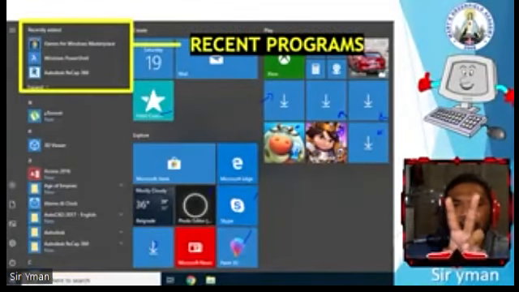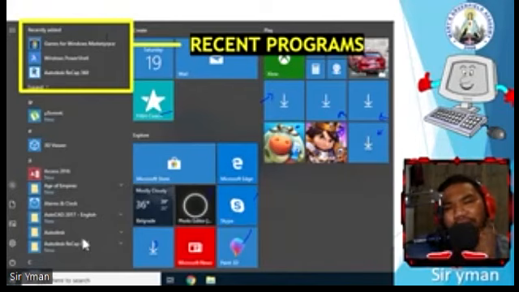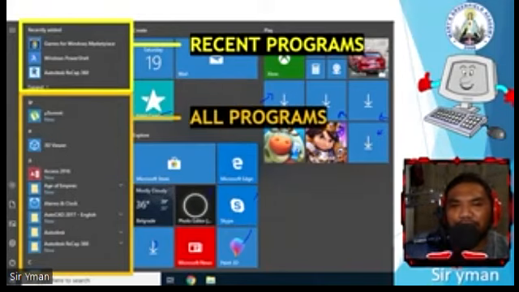Yung una niya ay the programs displayed above are the recent programs. Okay, again, the recent programs. So ito yung mga recently installed programs. Okay? While, ito naman sa ilalim, actually, nabago rin to, no? Ngayon kasi yung recent programs, ito na yung mga frequently used programs. Okay? Ito yung mga programs na ina-access mo. Okay? And this one are all programs that are arranged alphabetically.